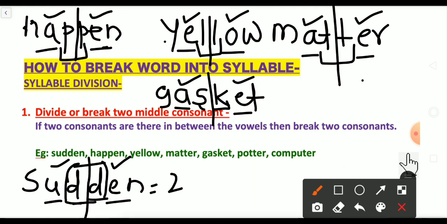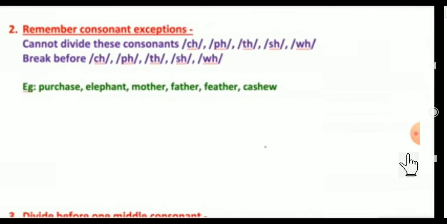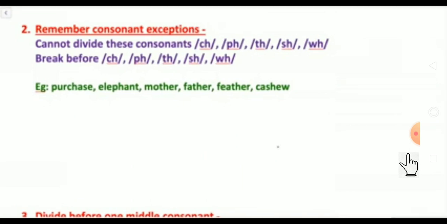Let's move to the second rule. What is our second rule? Remember the consonant exceptions. The second rule: remember consonant exceptions. We cannot divide these consonant pairs: CH, PH, TH, SH and WH. You can't divide them. So break before CH, PH, TH, SH and WH. Before them we have to divide, okay. We can't break these. We have to keep them as they are. So that is our second rule.